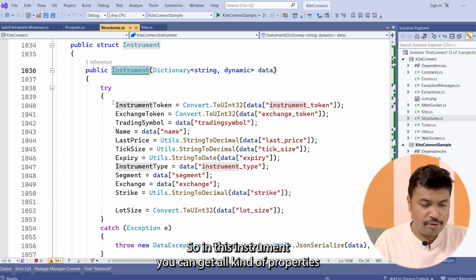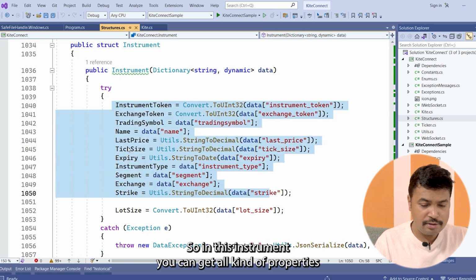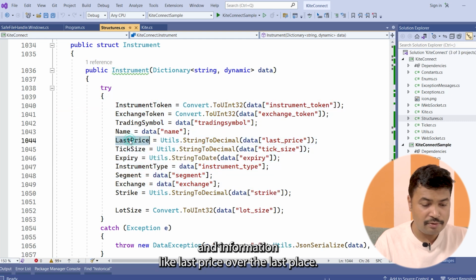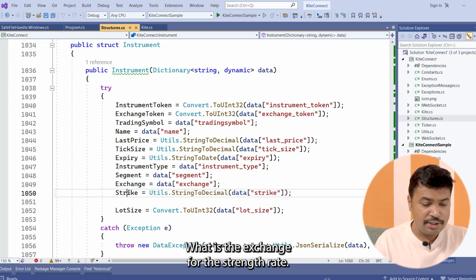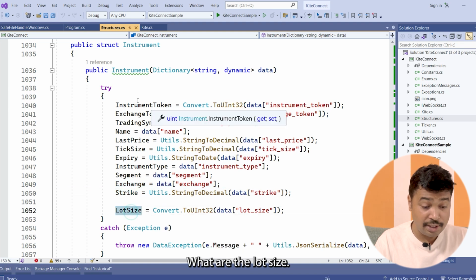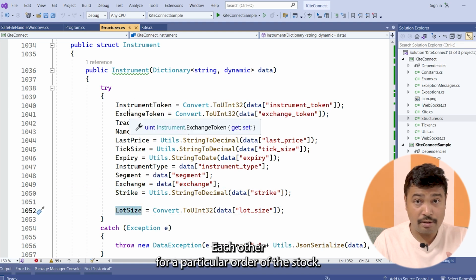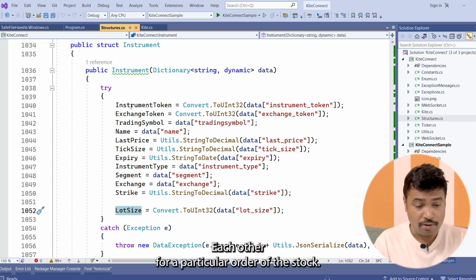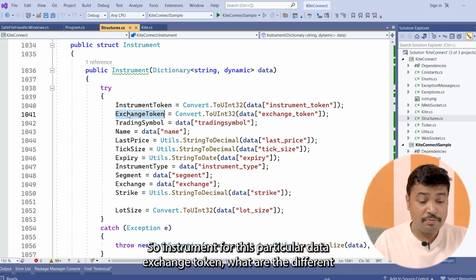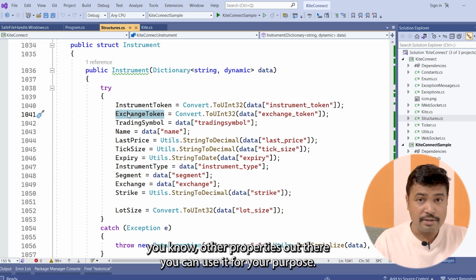In this instrument you can get all kinds of properties and information, like the last price, the exchange, the strike rate, and the lot size for a particular order of the stock. For this particular day, exchange token, whatever properties are there, you can use them for your purpose.